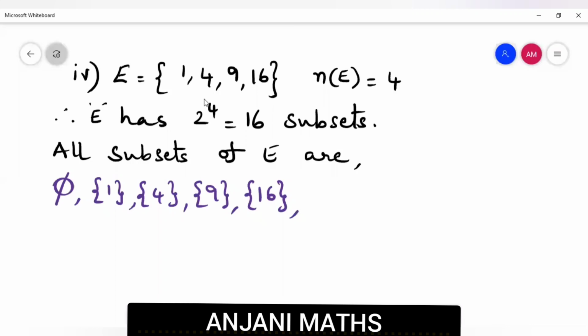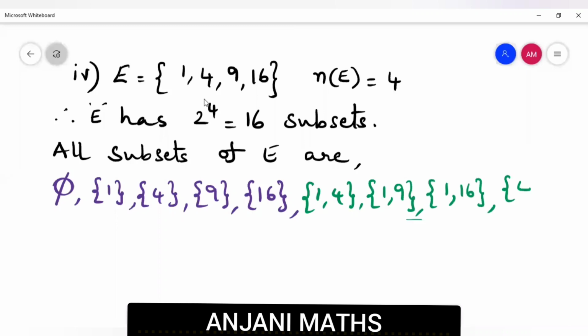Okay. So next we have to move to 2 elements. We have to write sets with 2 elements. Set containing 1, 4. Set containing 1, 9. Set containing 1, 16.